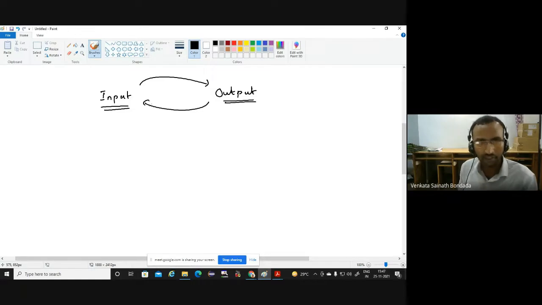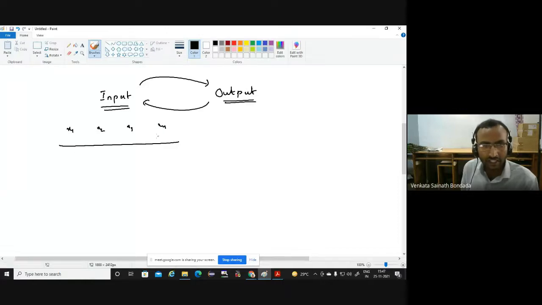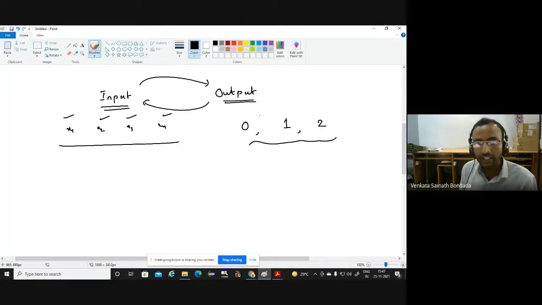So we have some data here: x1, x2, x3, x4, sepal length, sepal width, petal length, petal width, and our output can be 0 or 1 or 2. Like 0 corresponds to one category of a flower: setosa, versicolor, virginica. So we have this data. And how many flowers do we have? We have 150 flowers.